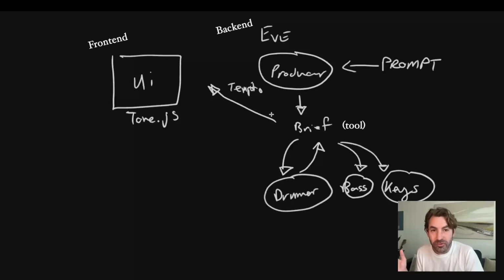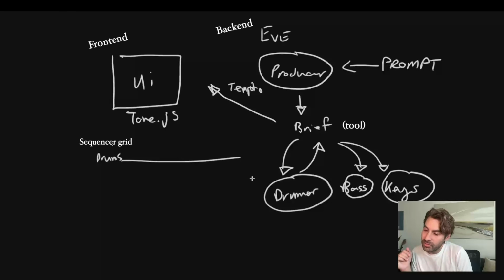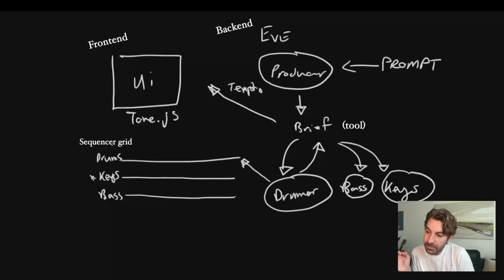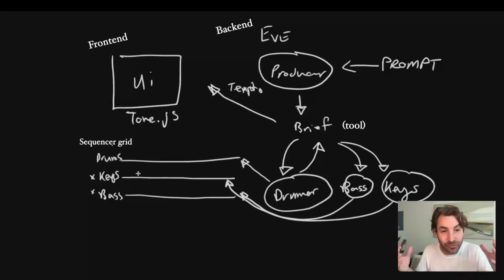So here we have a bit of a workflow, and we have agents that are going to be responsible for writing their own parts. The way I'm thinking about it at the moment is I'll have the drummer over here, and when the drum parts are ready, they'll be popped into the grid and they'll start playing. We'll have then the grid for keys and bass, and they'll be pending until they are ready. Once the bass is ready, it will get popped onto the grid. Once the keys are ready, they'll be popped onto the grid, and then we'll have the full track orchestrated playing together. Now let's get into what that would look like in code.